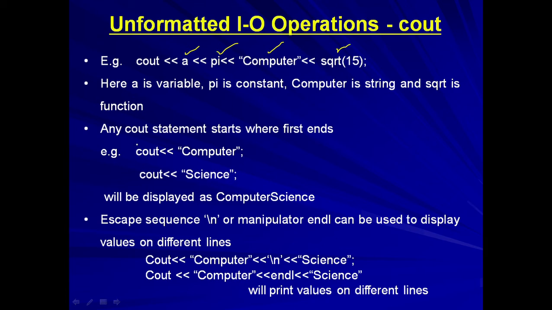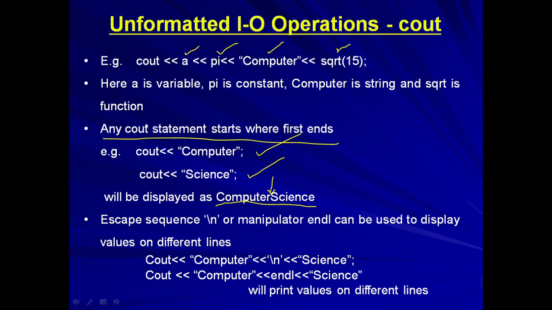Now the important thing is, any cout statement starts where the previous one ends. What's the meaning of this? For example, if I say cout computer and then cout science, the result displayed on the screen will be computerscience. The second cout statement will start where the first ends. So here computer ends, and immediately after that, the second output will start.